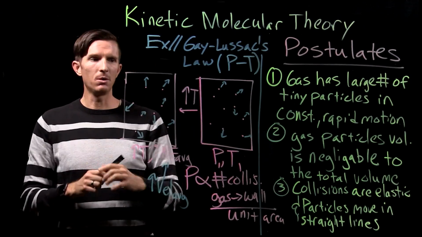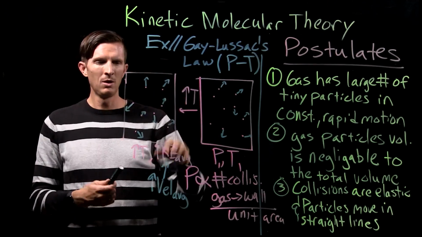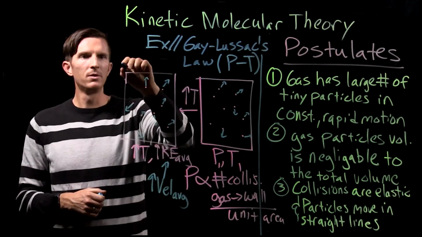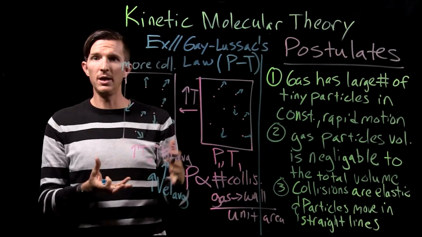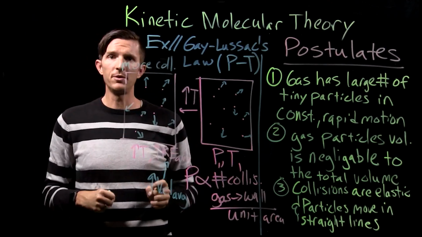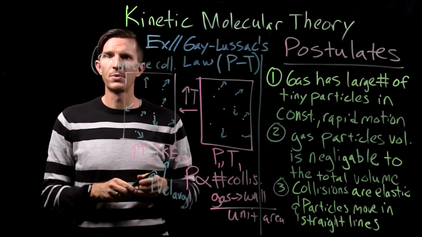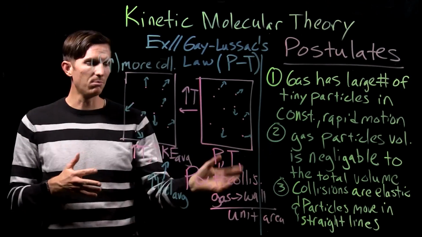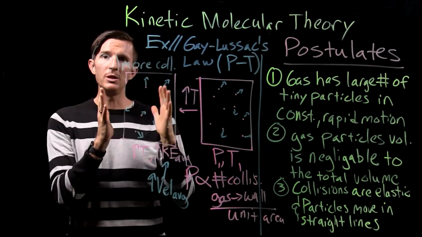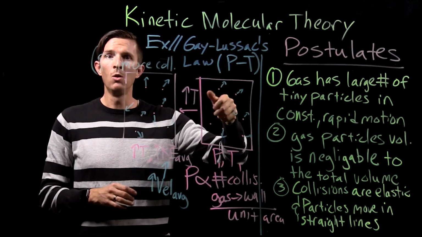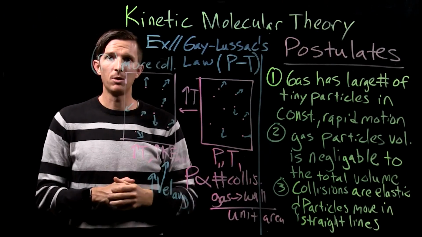So as we've increased temperature, we have a higher average velocity of all of our particles. What that means is that we are going to have more collisions with the wall of the container. Since we have more collisions with the wall of the container, that would tell us that our pressure would be higher. We would see our pressure get higher as we have more and more collisions with the wall of our container. And so now we've explained why we see an increase in pressure with an increase in temperature, and we've used these postulates of the kinetic molecular theory.